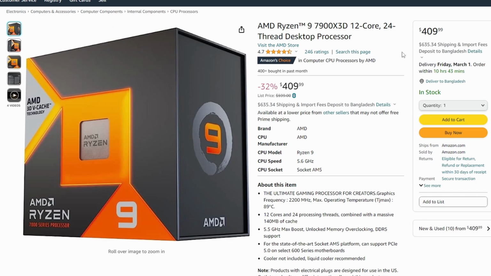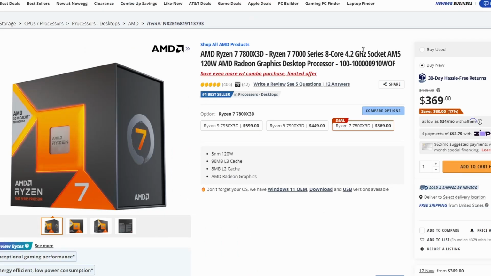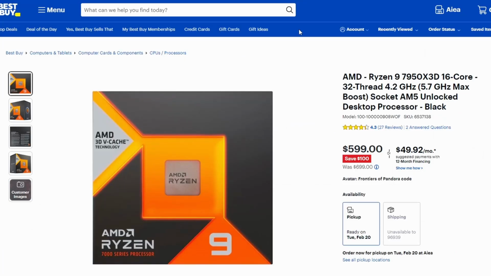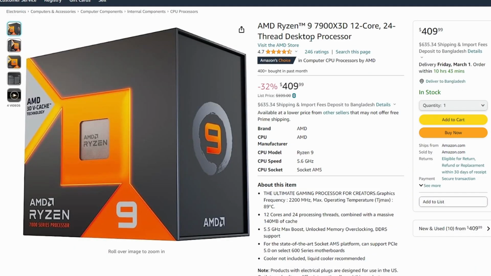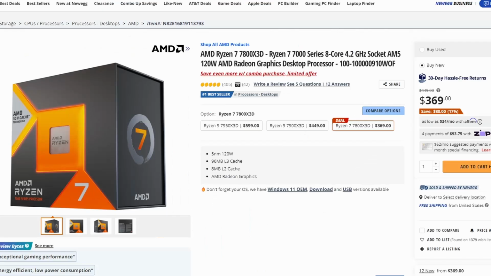As for the 7900X3D, that got the biggest price cut. So now you might think about it: should I pay for the 7800X3D because it's coming at 369, or should I go $50 more, or 50-ish, somewhere around that, and grab the 7900X3D for 409? You kind of think about it because it's just $50 more. You can get 12 cores versus 8 cores, which is 369. So whatever you choose, if you're on a budget, I guess the 7800X3D would be the better option here because it's giving you 369.